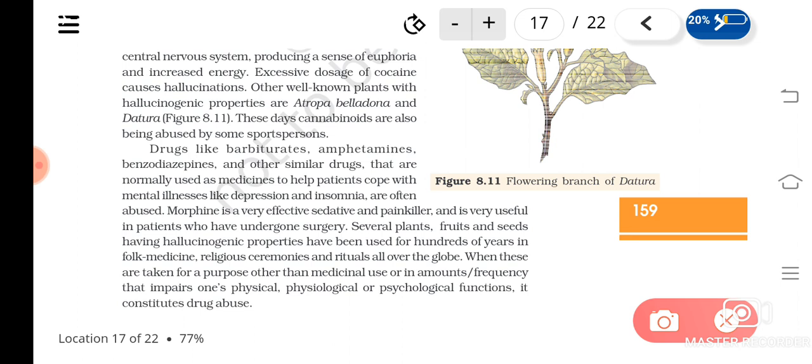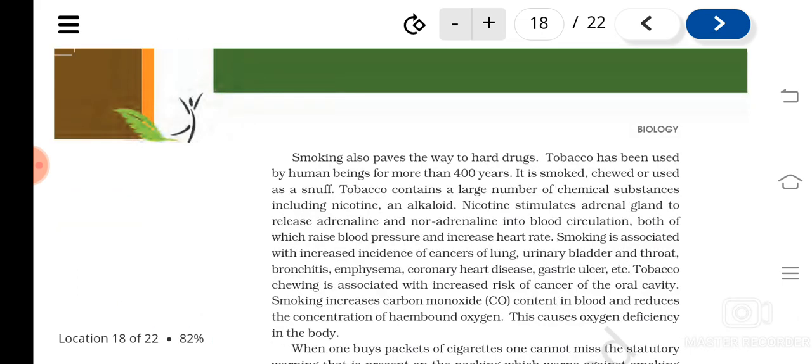Means whenever these medicines are taken for any other purpose, for a religious purpose or for enjoyment, for rituals, whatever it is, other than medicinal purpose, and if it is used in a frequency or in an amount that affects your psychological, physical, or physiological functions, then it is considered as what? Drug abuse.